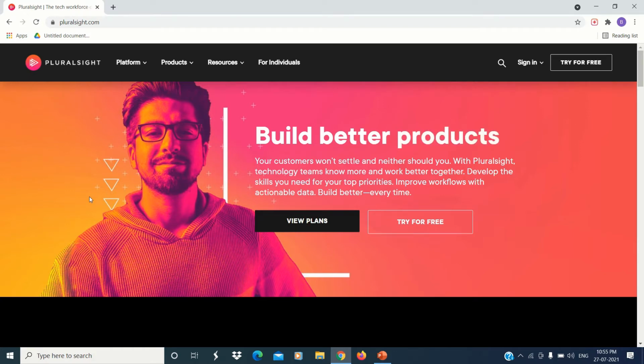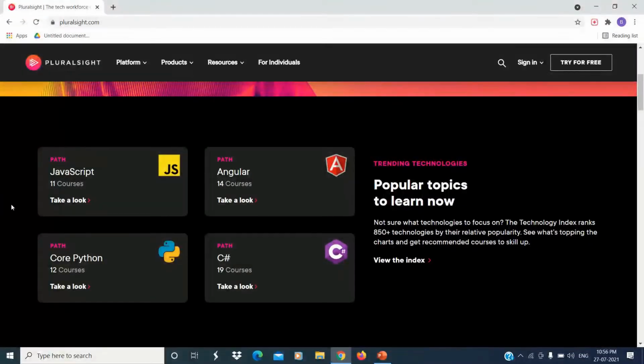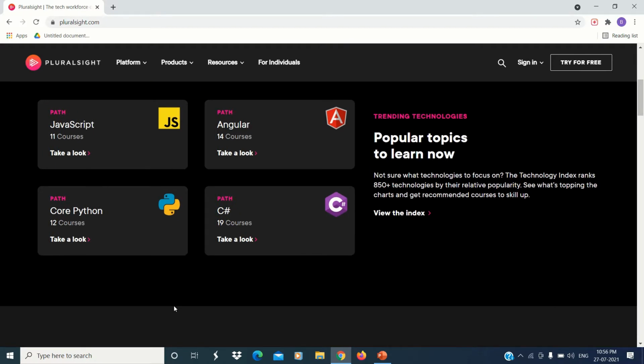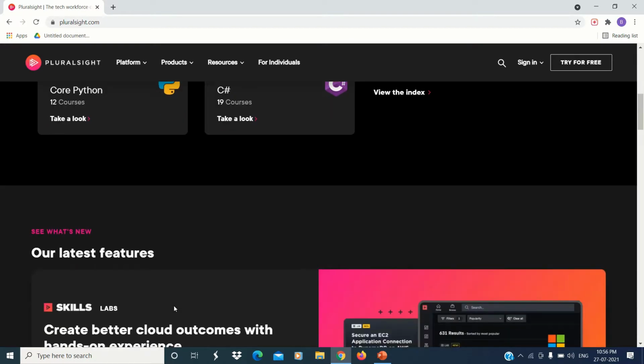So let me introduce you to Google Site. Google Site is basically an online platform for tech professionals. It is a platform for software developers, marketers, project managers, and many more. As you can see, you can promote different types of courses on this platform. Some of the trending courses are JavaScript, Core Python, Angular, and C. So you can choose any course from this platform and start promoting it online.